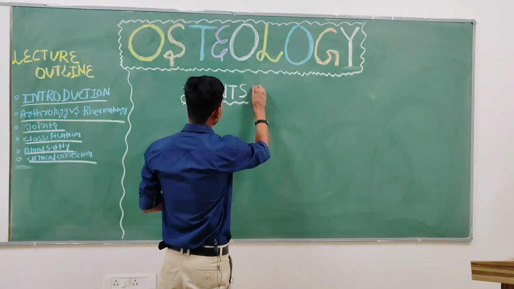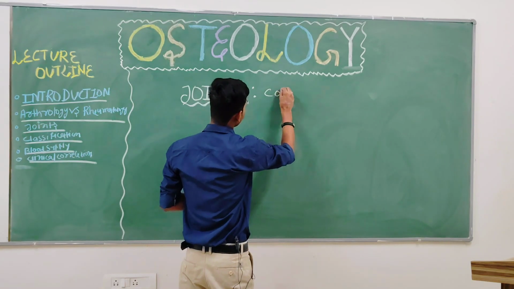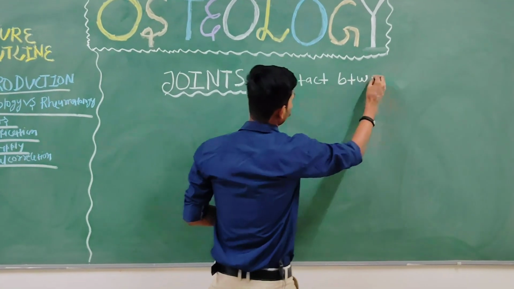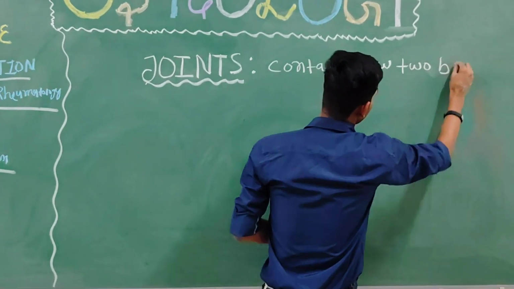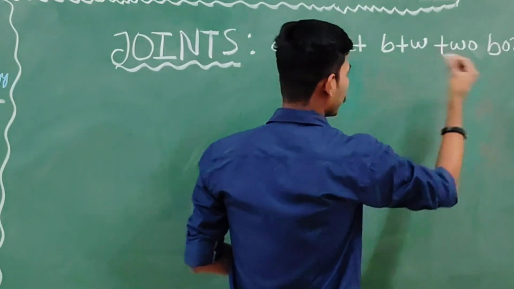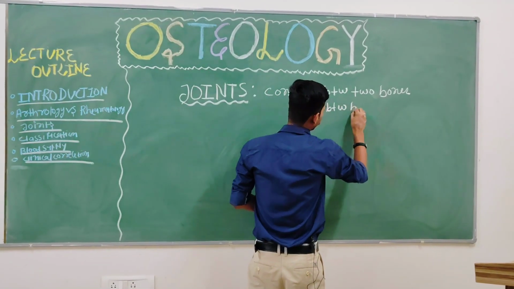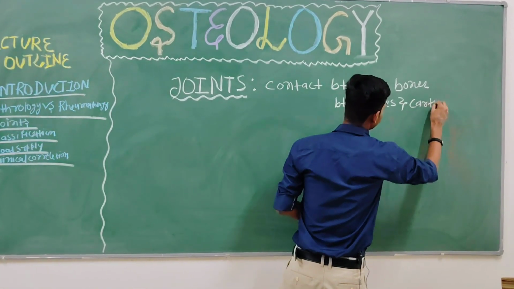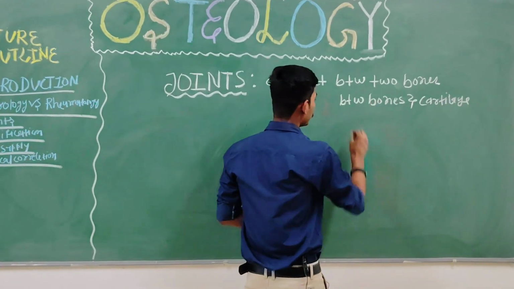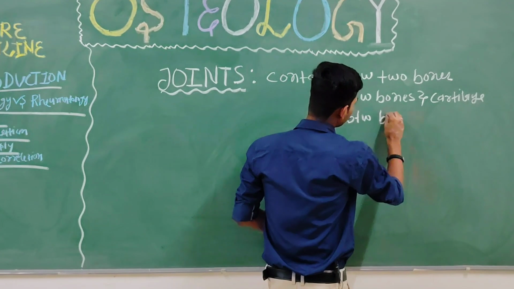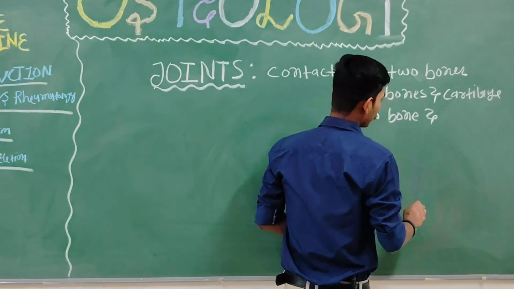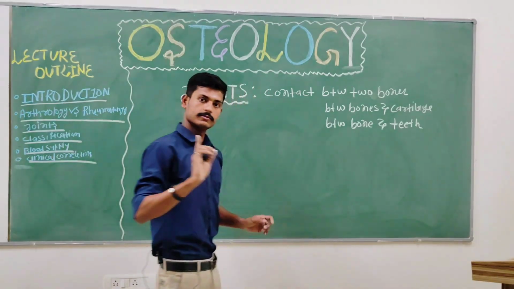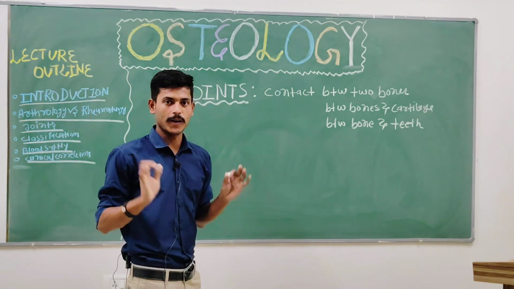So the definition of a joint is that it is a contact between two bones, between bones and cartilage, between bone and your teeth. Understanding? This is called joints.